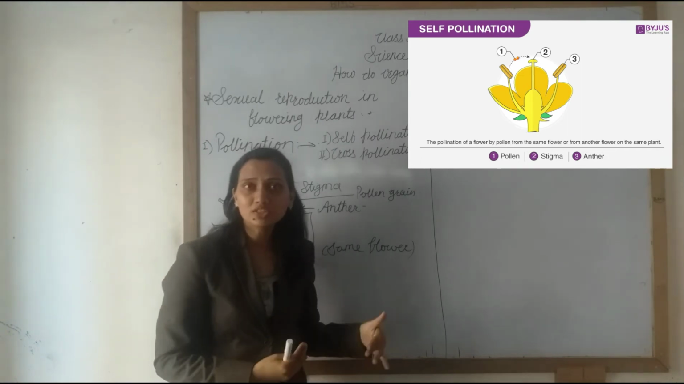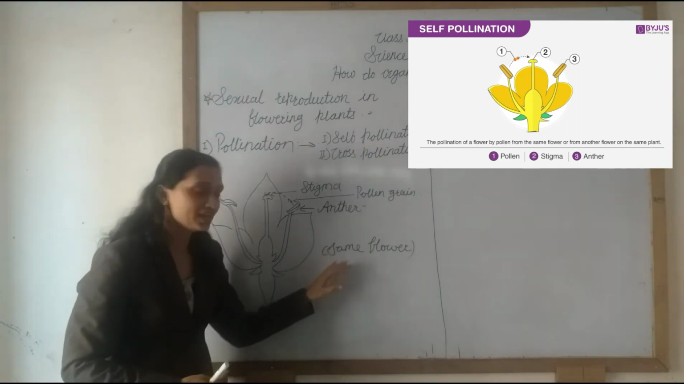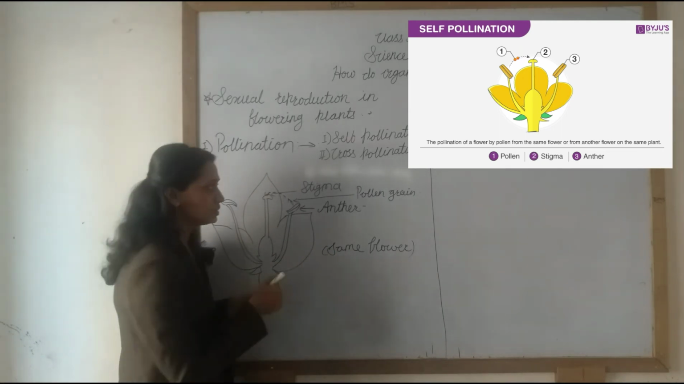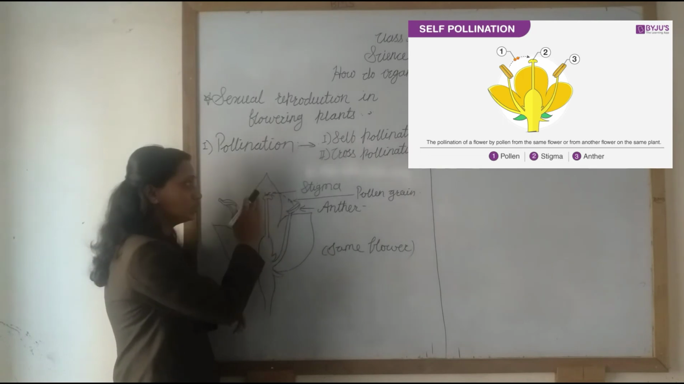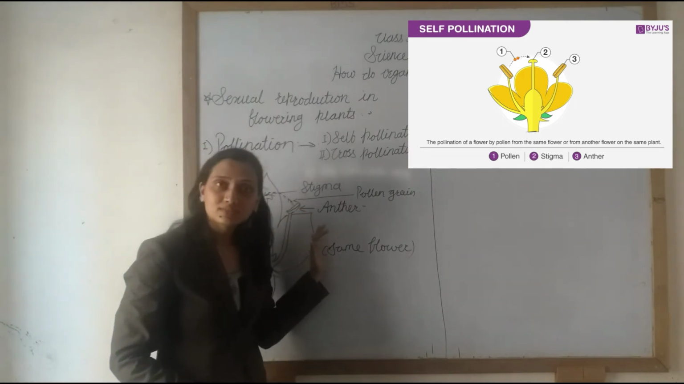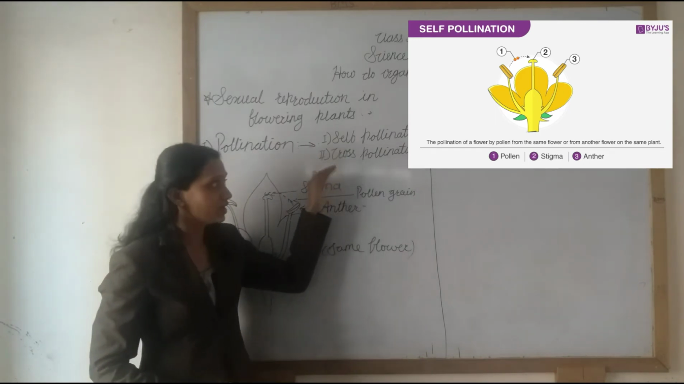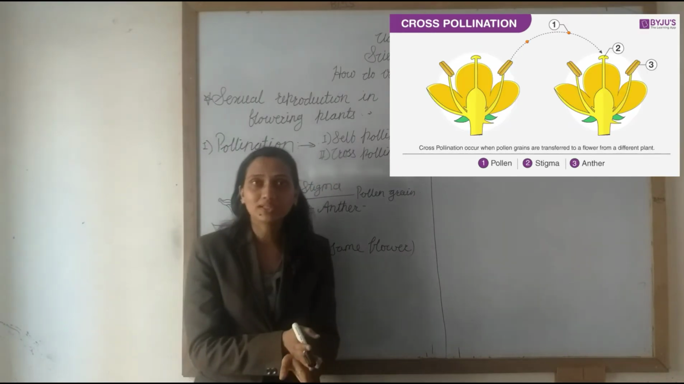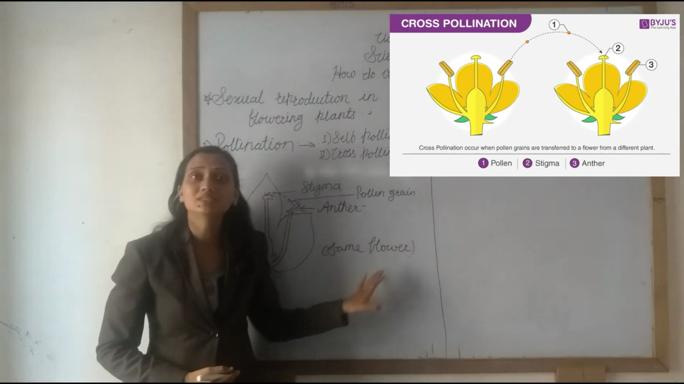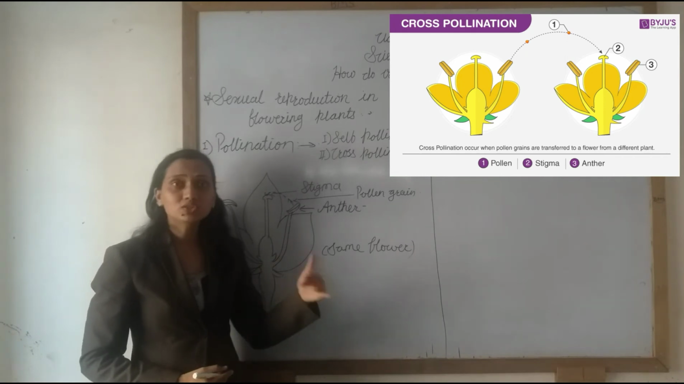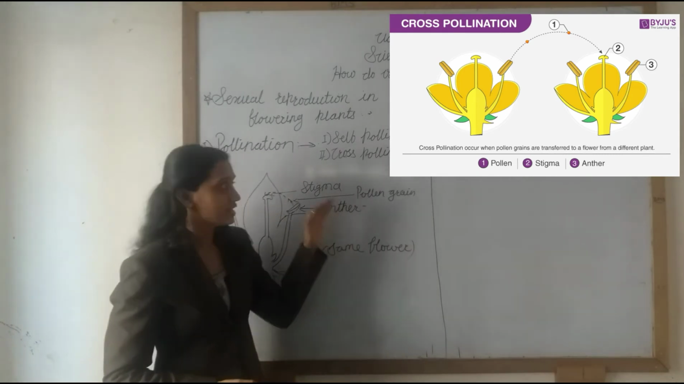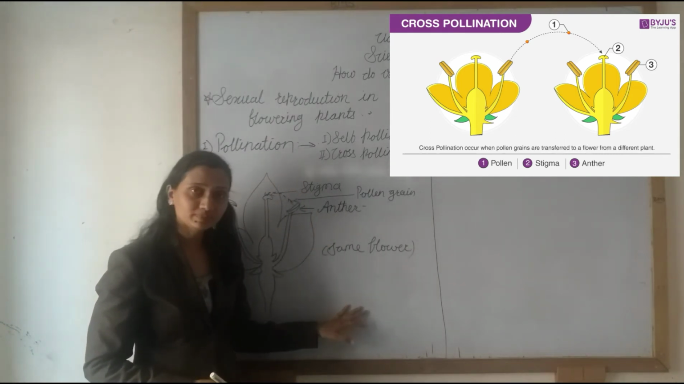So what does self-pollination mean? It occurs in the same flower. When the pollen grain is transferred from the anther to the stigma of the same flower, it is called self-pollination. And what does cross-pollination mean? When the pollen grain is transferred from the anther to the stigma of another flower of the same kind, it is called cross-pollination. Understand? Self-pollination and cross-pollination.